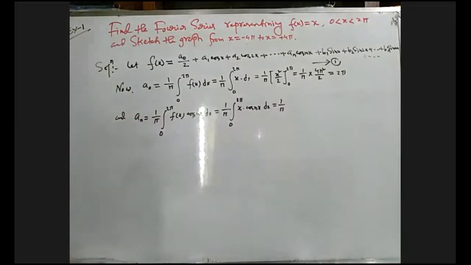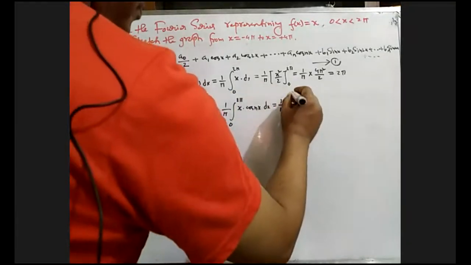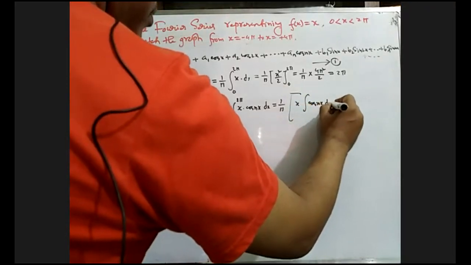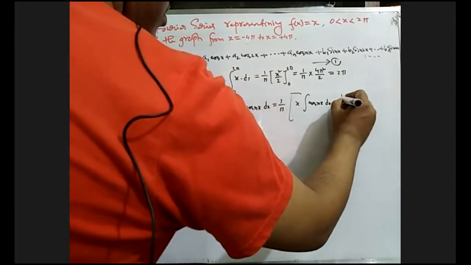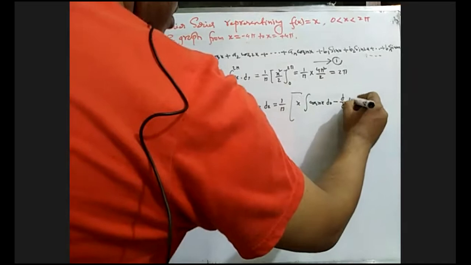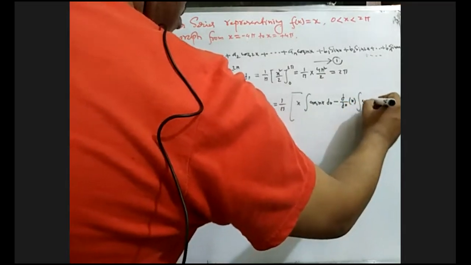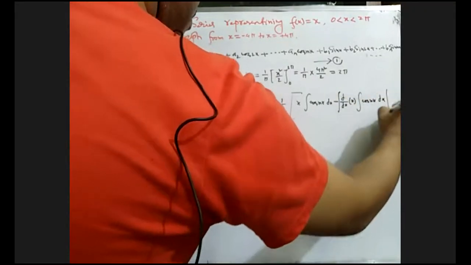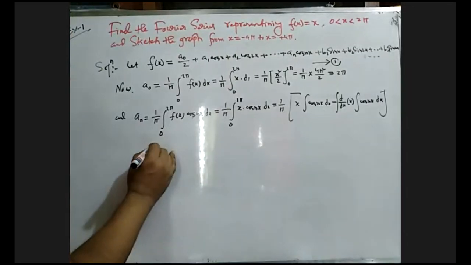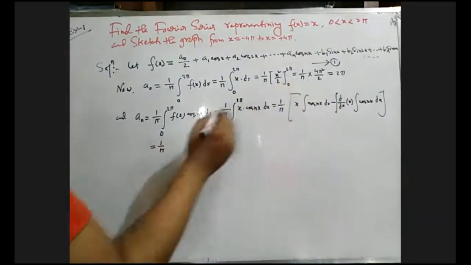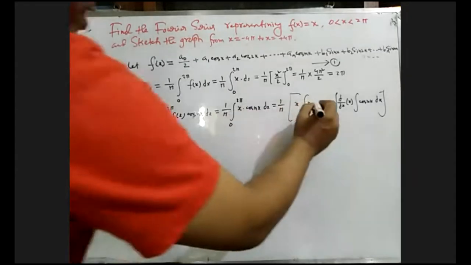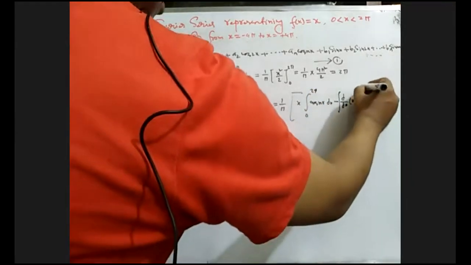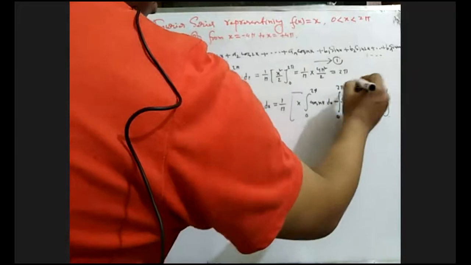Integration of UV equals u times the integration of v, minus the integral of the differentiation of u, d/dx of u, times the integration of v, again the whole integration. Understand? Yes, sir. So we can write 1 by pi from this line, the integration of cos nx. This is actually a definite integral, remember it, from 0 to twice pi, and 0 to twice pi.